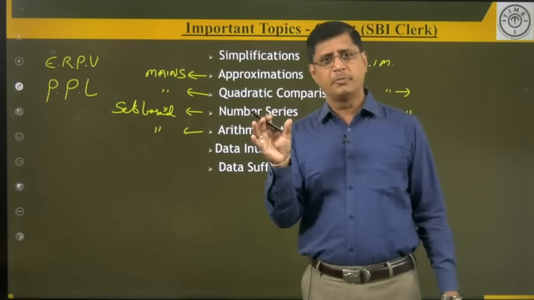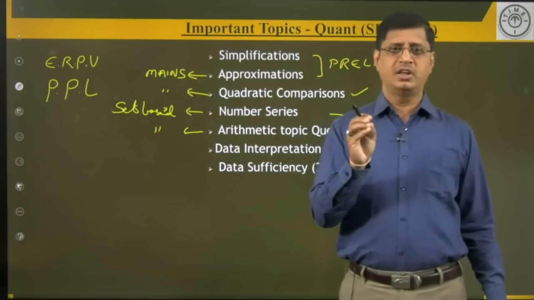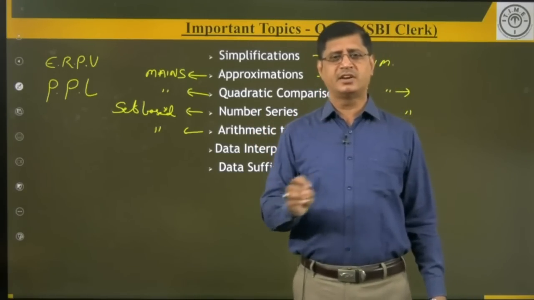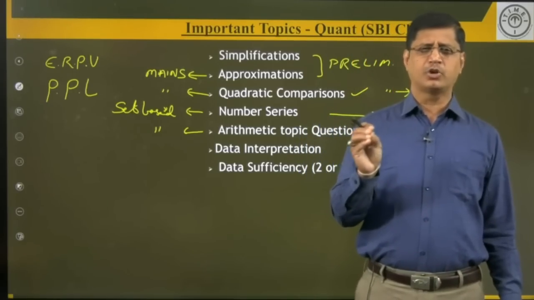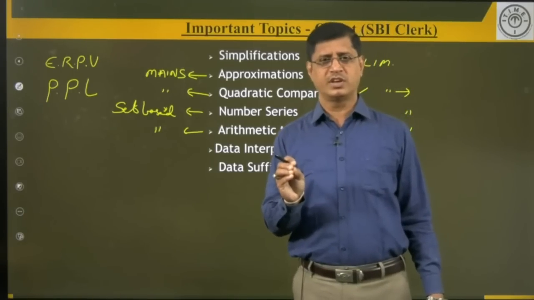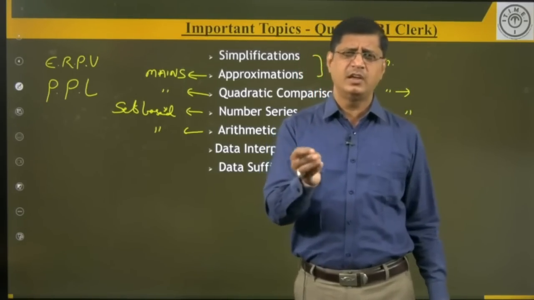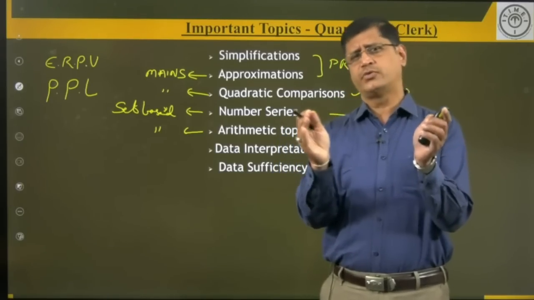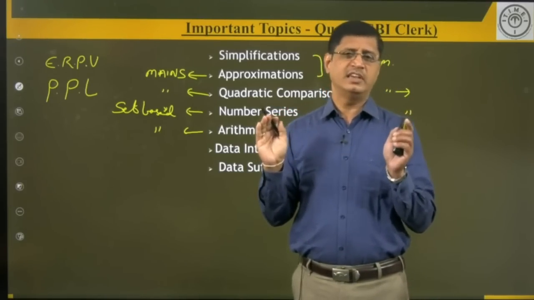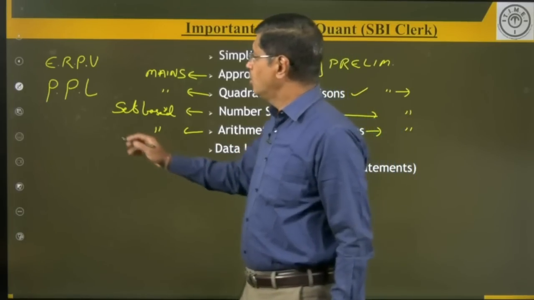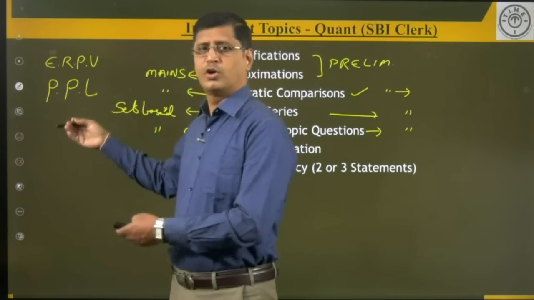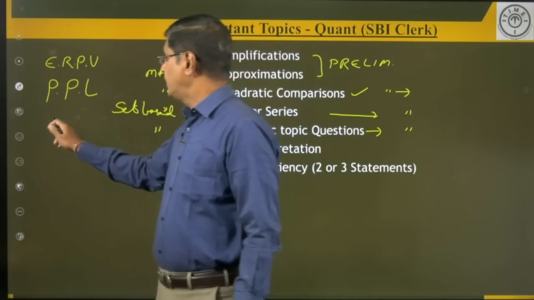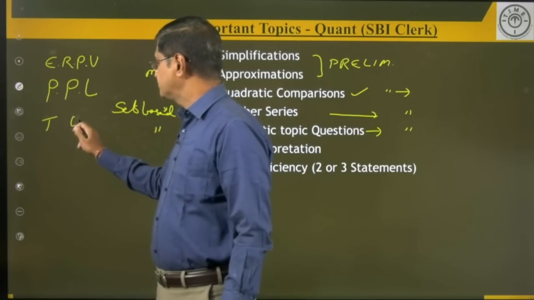So out of the total number of questions, approximately 50% of the questions we get on the easier side. So approximately 50% of the questions we can expect to be easy, and you can take a range of 40 to 50 questions of the easy type. Okay, so when you are good at basics and fundamentals, easily you can score good marks from all these areas. Right. Next one, time and work.